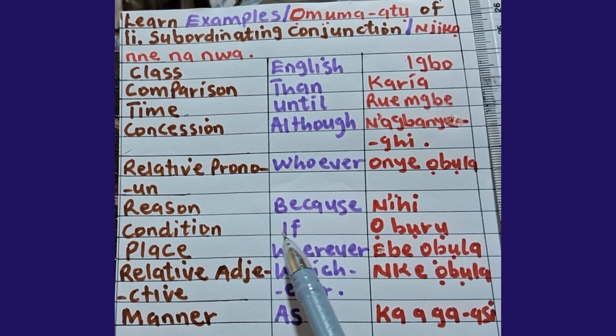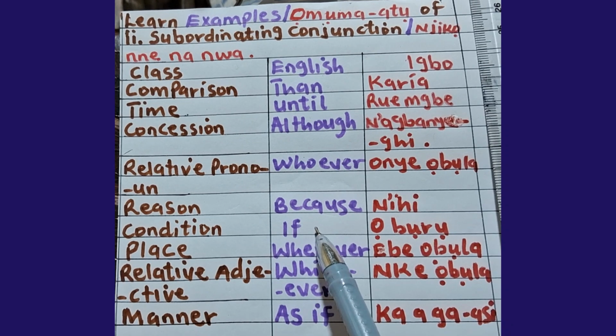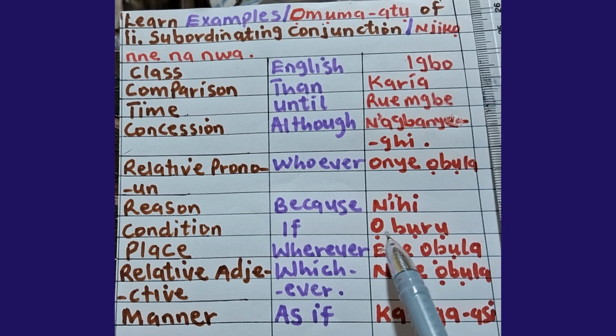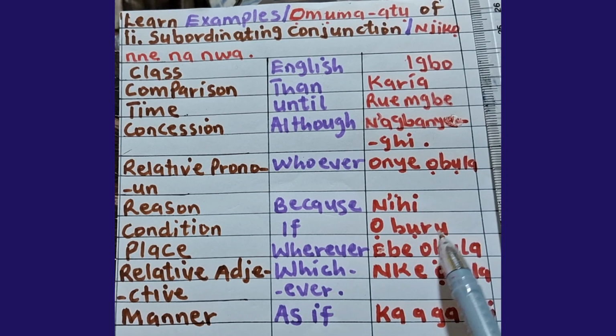Condition. Under the class of condition, you have if in English. If means ọbụrụ na. You can say ọbụrụ na or ọbụrụ, just the same thing.